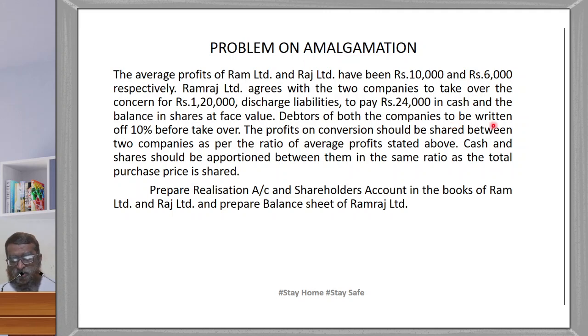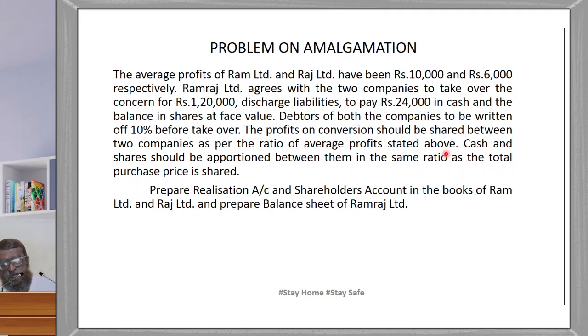Debtors of both the companies are to be written off 10% before takeover. Before they take over, they will be reducing debtors by 10%. Written off means there is a reserve for bad debts of 10%. The profit on conversion, this is the profit on conversion, average profit. Profit on conversion should be shared between the two companies as per the ratio of their average profit stated above.